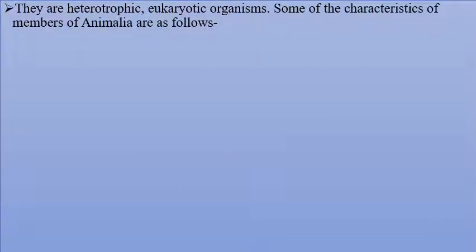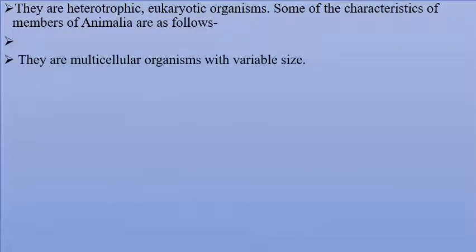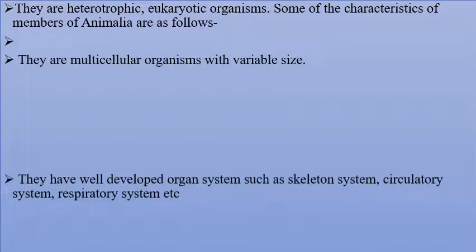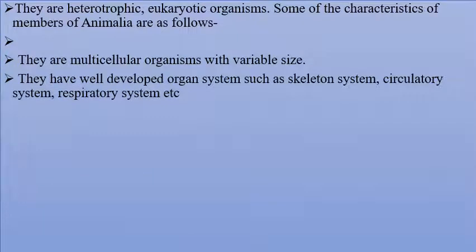See here the characteristics of animals. They are mostly heterotrophic. They are heterotrophic because they are totally dependent on other organisms for their intake of food. Some of the characteristics of Animalia are: they are multicellular organisms with variable sizes, have developed organ systems such as the skeletal system, circulatory system, respiratory system, and are bilaterally symmetrical.